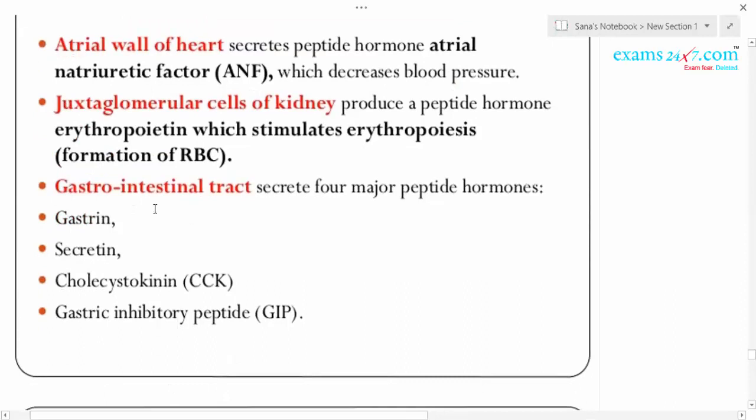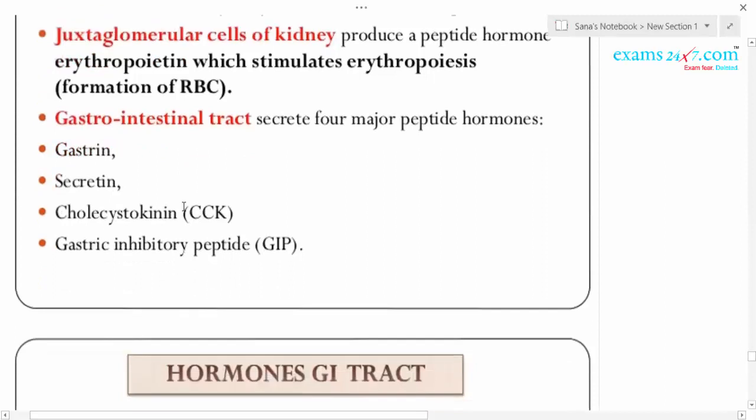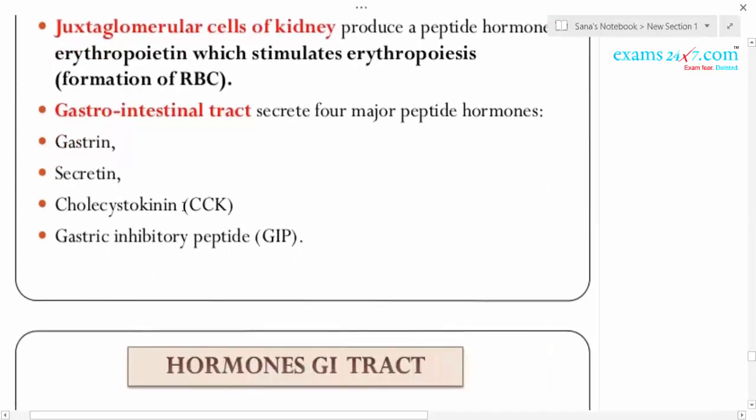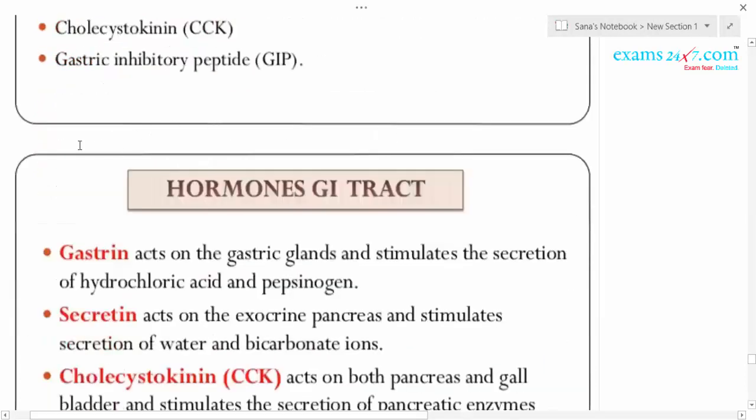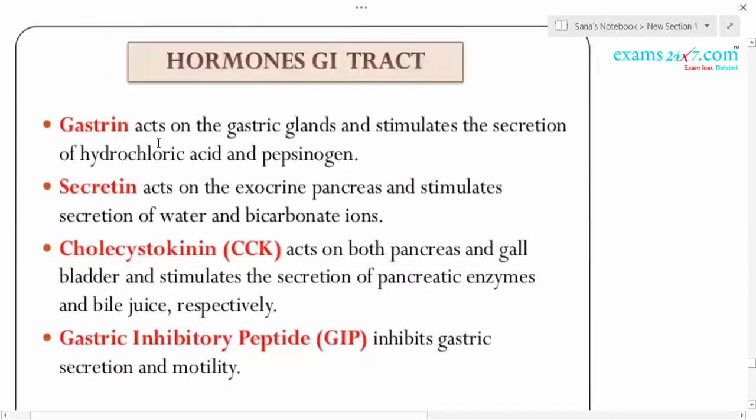Next we will come to our alimentary canal. The gastrointestinal tract secretes 4 major peptide hormones: gastrin, secretin, cholecystokinin and gastric inhibitory peptide. How does each act? Gastrin, the word itself indicates, acts on the gastric gland. You know the gastric gland is situated on the wall of the stomach, and it secretes hydrochloric acid as well as various enzymes.